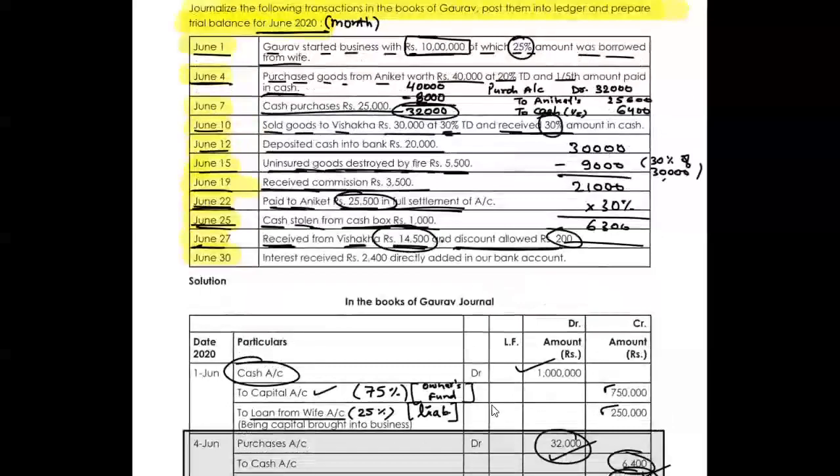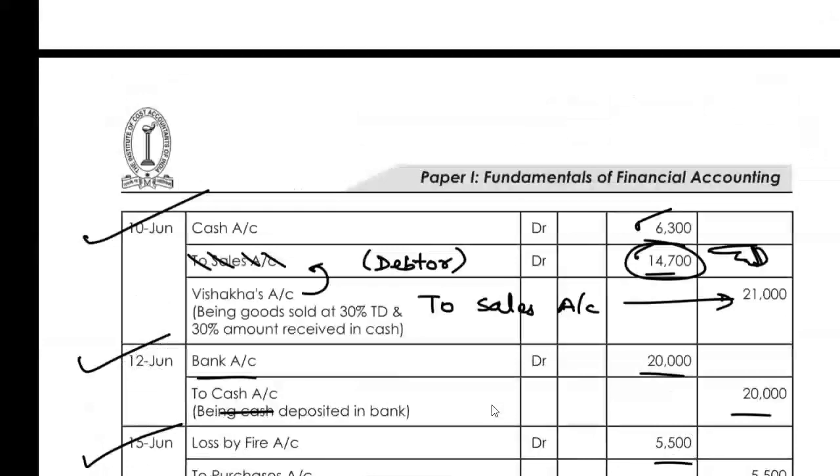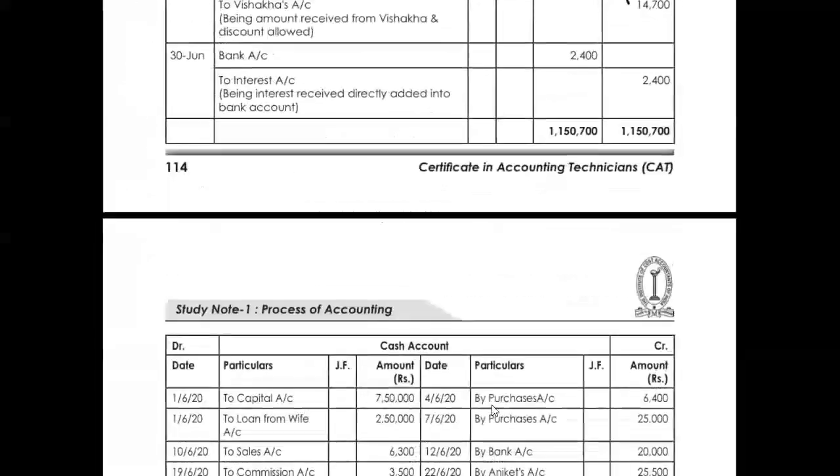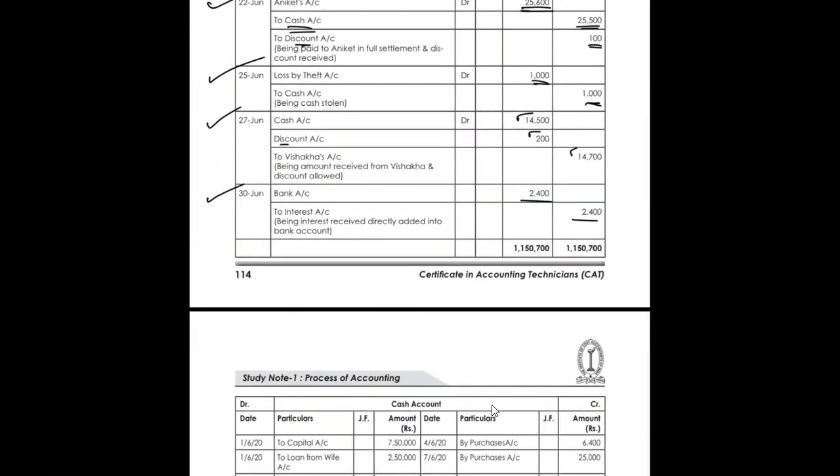Then we have June 30. Interest received 2,400 directly added to the bank account. So we have received an interest which is directly added to the bank account. So obviously bank account would be debited by 2,400 and interest account would be credited by 2,400. So that was the whole general entry which we have done for this transaction.